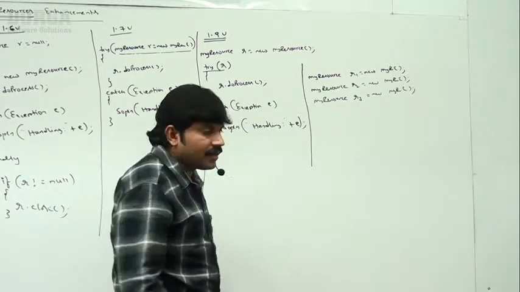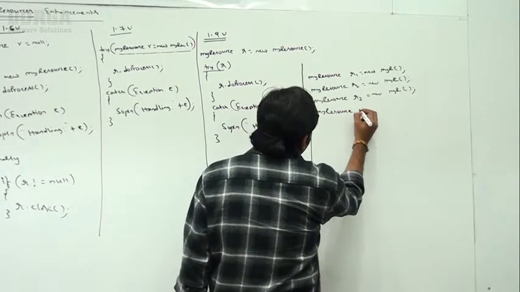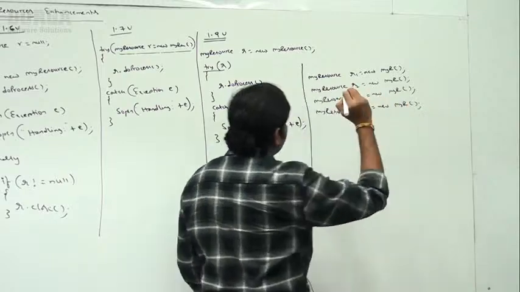Are you getting? Three. Last one more resource I want to take: MyResource r4 = new MyResource().